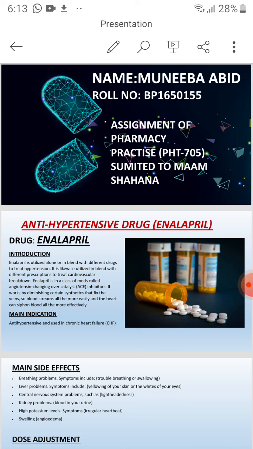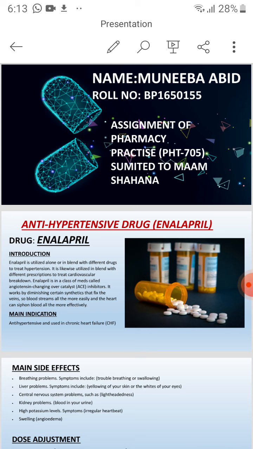Now, if we talk about the key effects of enalapril, it lowers your blood pressure. It makes it easier for your heart to pump blood all over your body. Your first dose of enalapril may make you feel dizzy, so it is best to take it at bedtime, but after that you don't feel dizzy. You can take it at any time of the day.